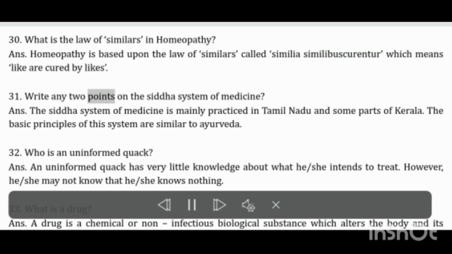Write any 2 points on the Siddha system of medicine. The Siddha system of medicine is mainly practiced in Tamil Nadu and some parts of Kerala. The basic principles of this system are similar to Ayurveda.